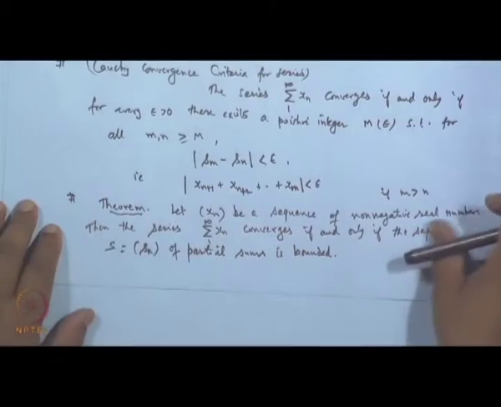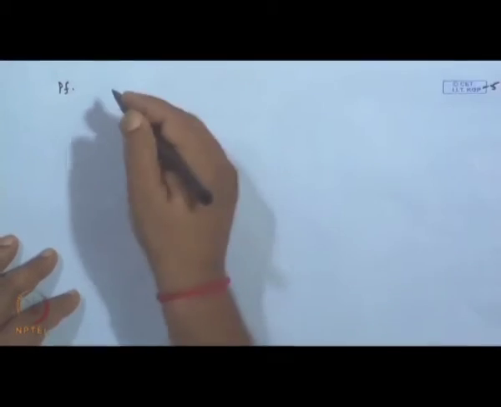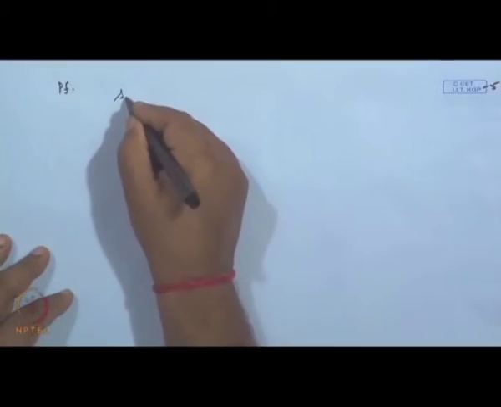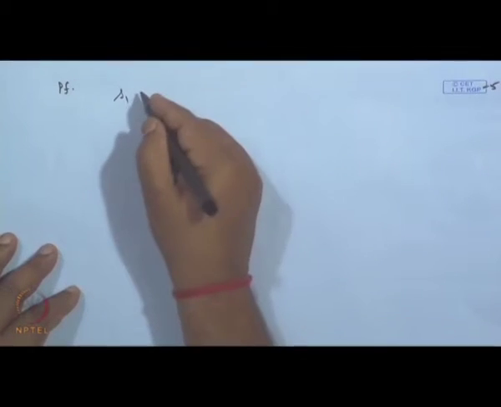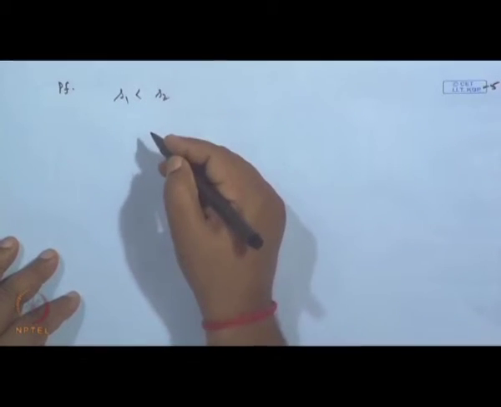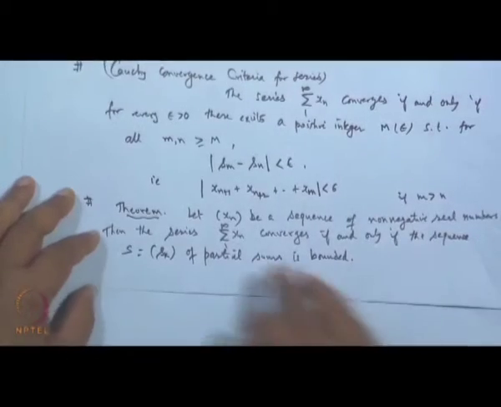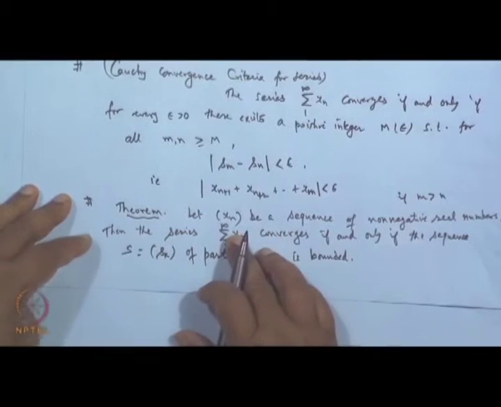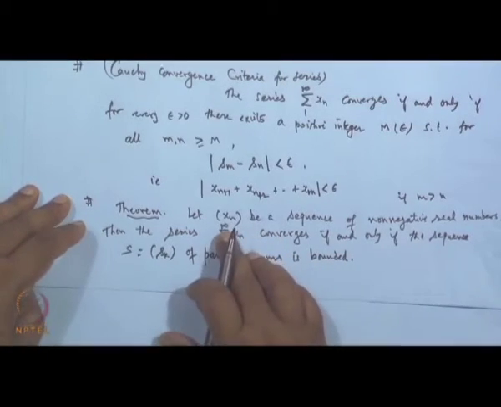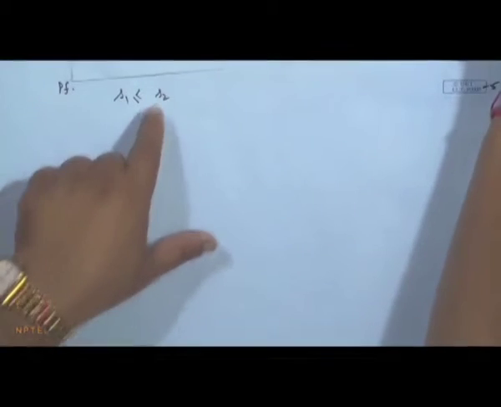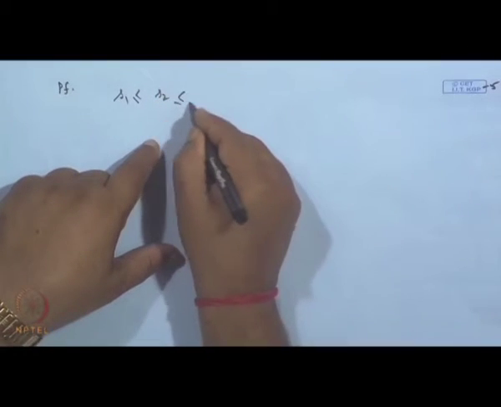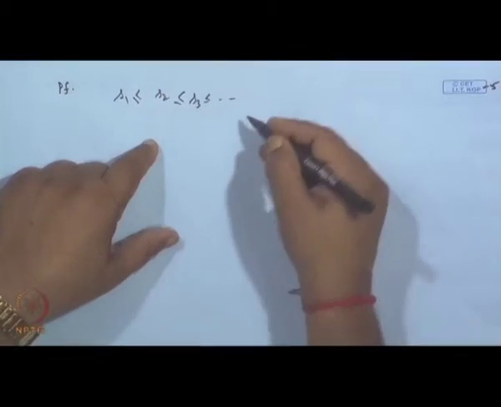And what is our S_n? S_n is basically the partial sum. S_1 is the first term, S_2 is the sum of the first two terms, and since x_1, x_2, ..., x_n are non-negative real numbers, some may be 0 or strictly greater than 0. So, S_1 is definitely less than or equal to S_2, which is less than or equal to S_3 and so on.